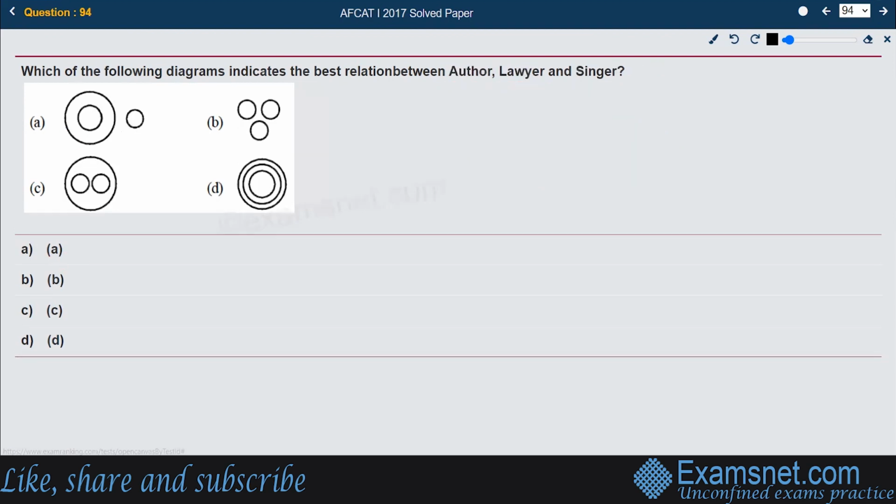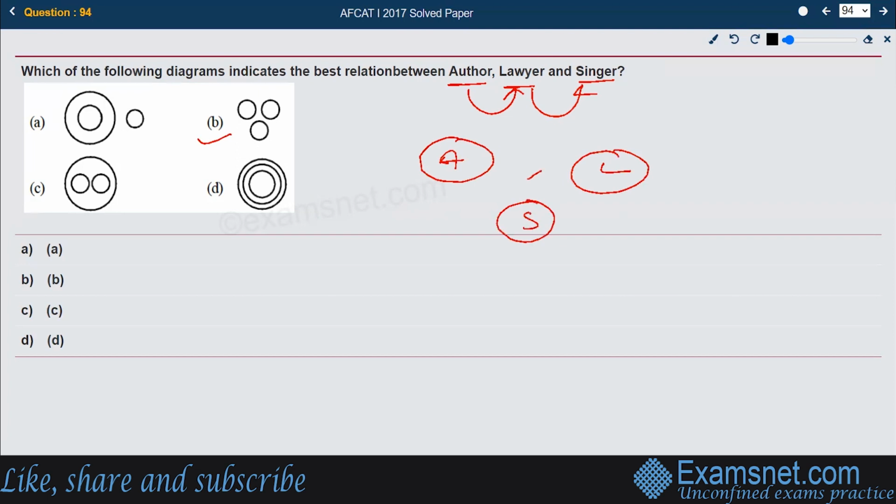Next, we have to develop the connection between author, lawyer, and singer. These are all different professions of human beings, and there is nothing common between author, lawyer, and singer. They are three completely different professions. So the right answer is obviously option number B, which has one circle of author, one circle of lawyer, and one circle of singer. There is nothing common in between at all. So the right answer is option B.